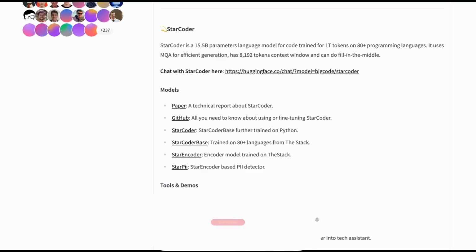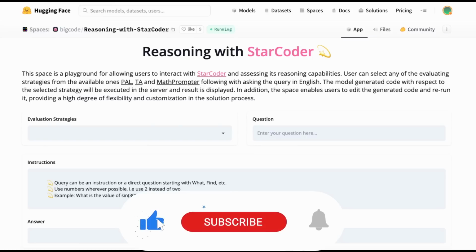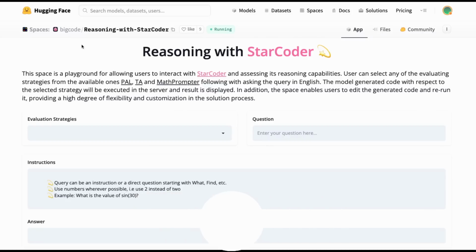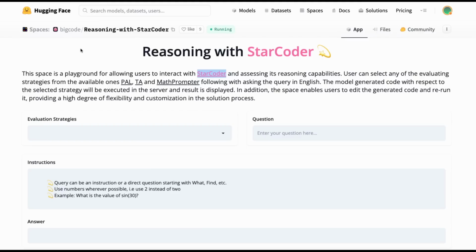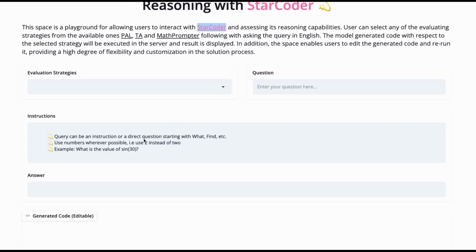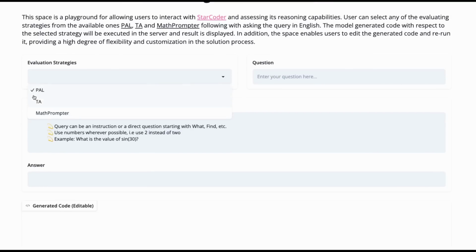So it turns out that Hugging Face has actually made a demo for this. They're calling this reasoning with StarCoder. They've been a little bit not helpful in that we couldn't see what model they were using. When we go to see what model they're using, it doesn't show up. But after testing a number of the models, I think they're just using the base model for this. The idea here is that you pick one of the strategies. We're going to pick PAL for this.